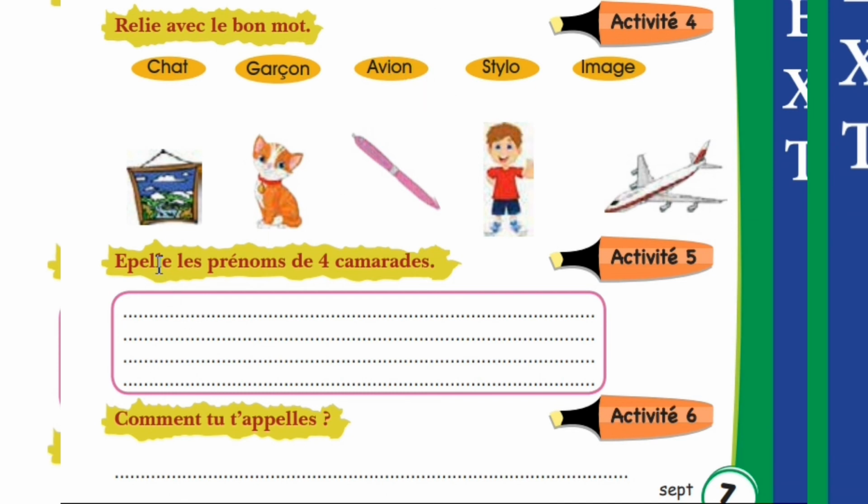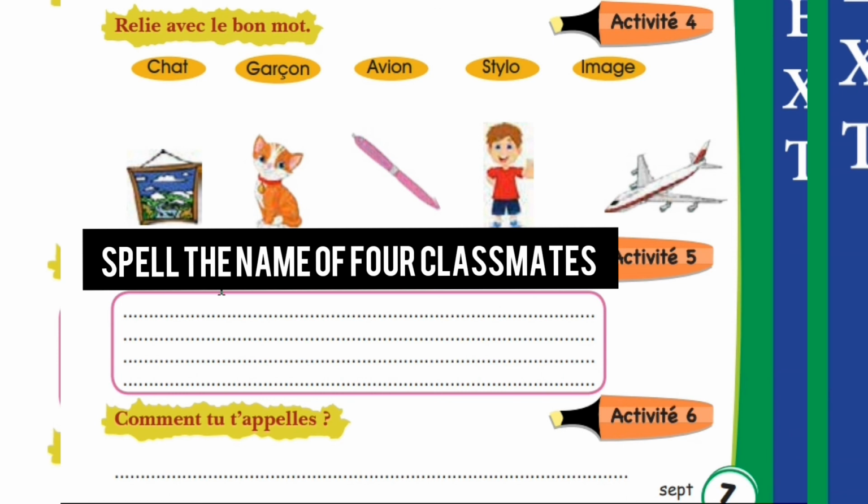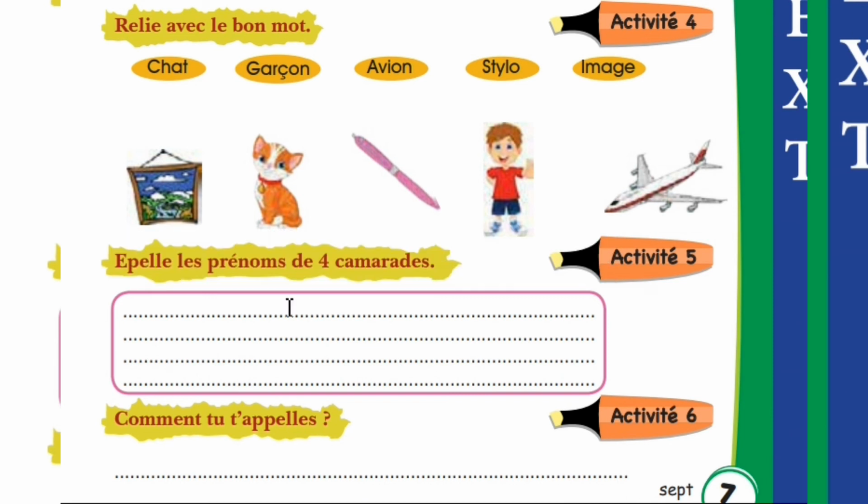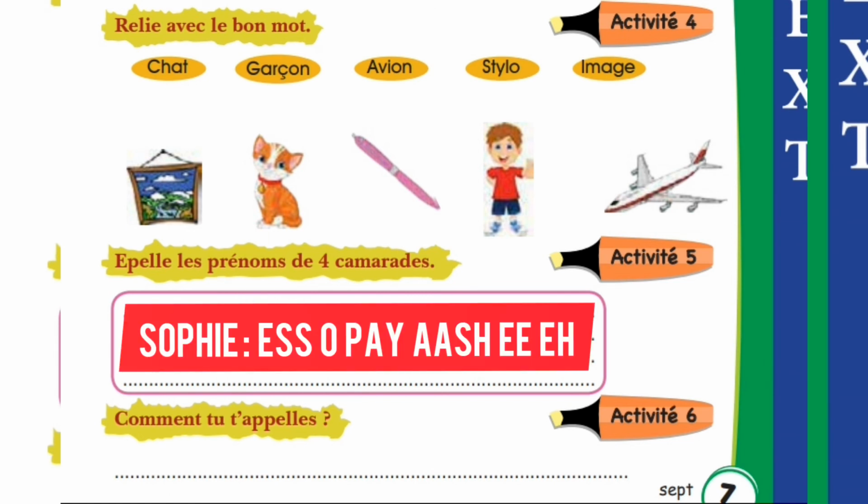Now next exercise. Épelle le prénom de 4 camarades. Spell the name of 4 classmates. So like someone's name is Sophie. So we will write like this, Sophie.